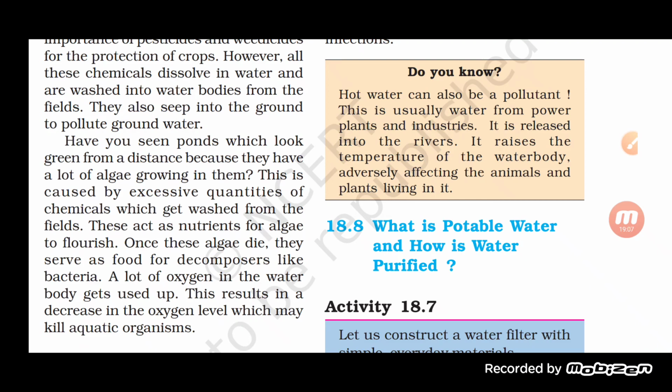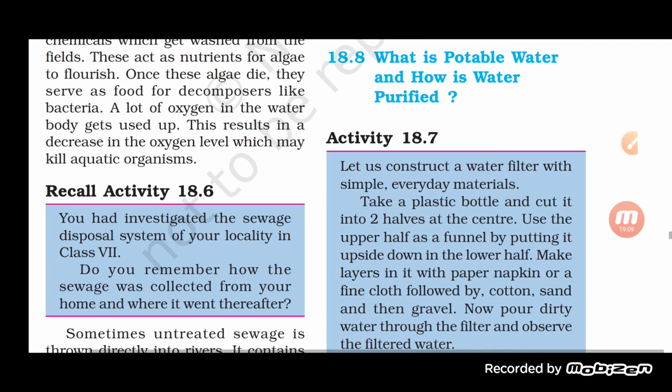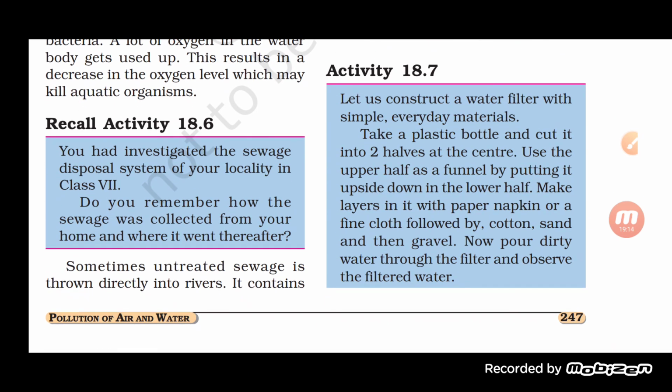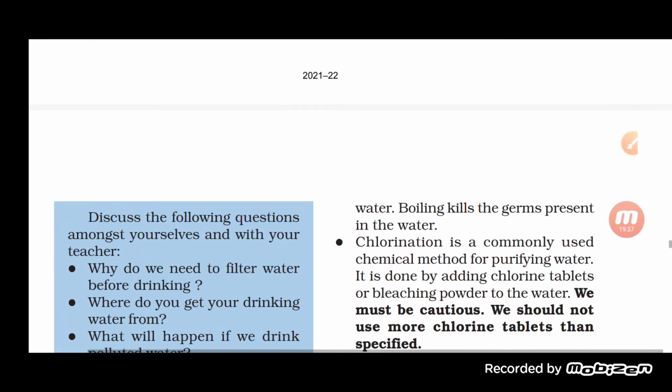Now see here, what is a potable water and how is water purified? So let us construct a water filter with simple everyday material. Take a plastic bottle and cut it into two halves at the center. Use the upper half as a funnel by putting it upside down in the lower half. Make layers in it: paper, napkin, or a fine cloth, followed by cotton, sand, and then gravel. Now pour dirty water through the filter and observe the filtered water.